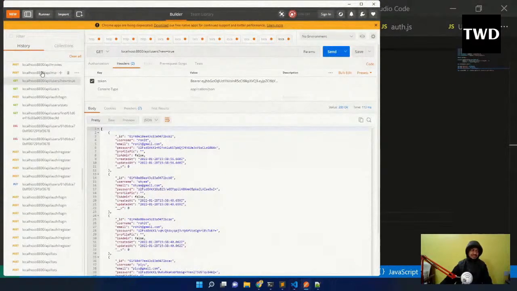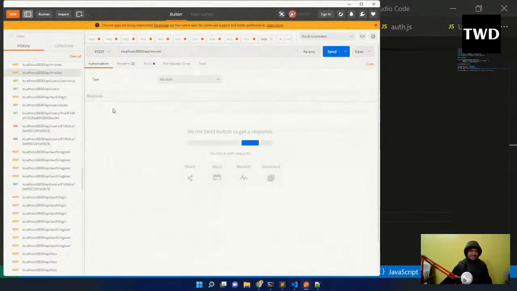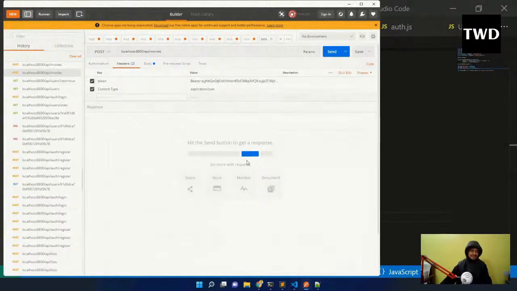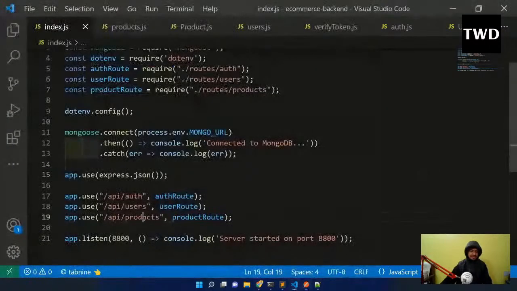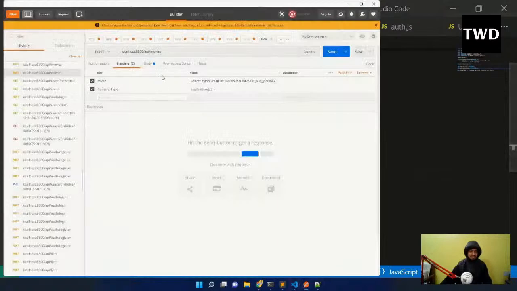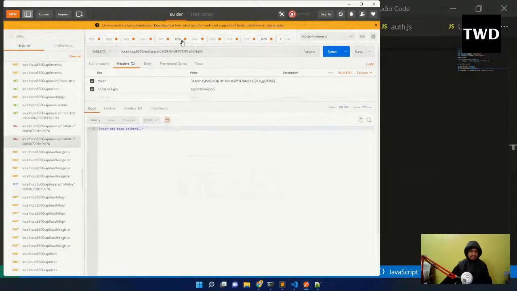So I will go to this movies. This was originally created for movies only, so this API was for movies, but now the endpoint is product. So I do this product, and the bearer I have to take. Where is the bearer?